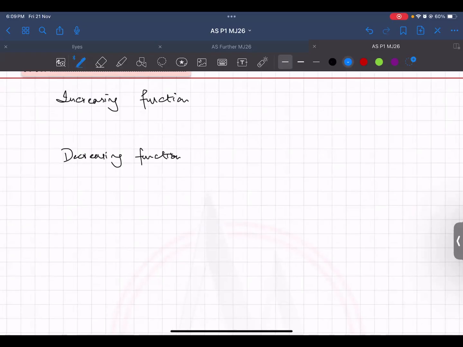An increasing function is when your graph is going upwards. This is increasing. This is also increasing. But what you can see is, as your x is increasing, your y values are also increasing in both of these cases.